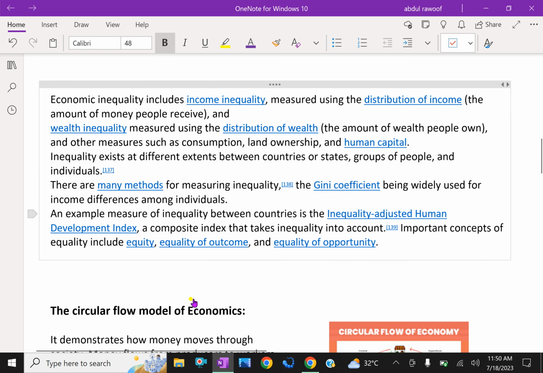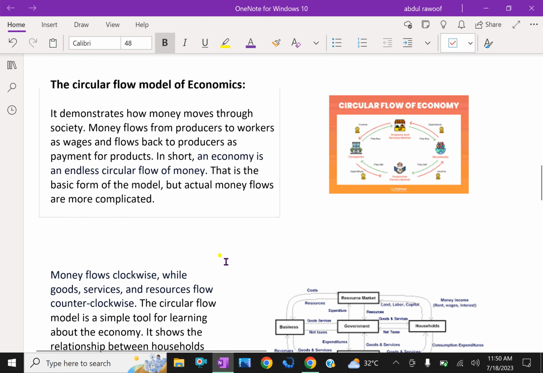Next, we'll discuss the circular flow model of economics. It demonstrates how money moves through the society. Money flows from producers to workers as wages and flows back to producers as payment for products. In short, an economy is an endless circular flow of money. That is the basic form of the model, but actual money flows are more complicated.